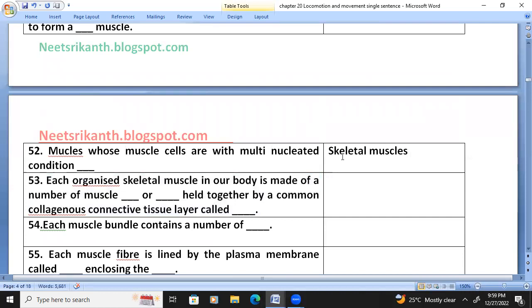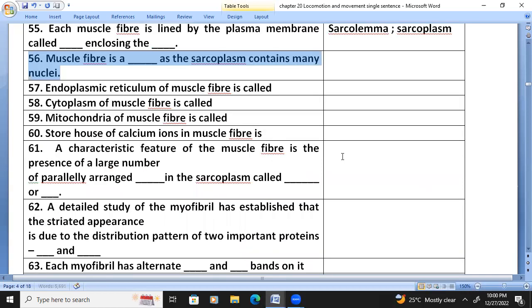Each organized skeletal muscle in our body is made of a number of muscle bundles or fascicles, held together by a common collagenous connective tissue layer called fascia. Each muscle bundle contains a number of muscle fibers. Each muscle fiber is lined by the plasma membrane called sarcolemma, and it encloses sarcoplasm.